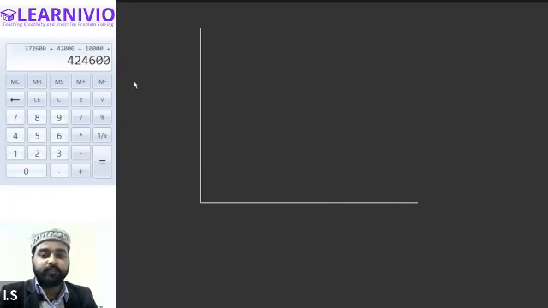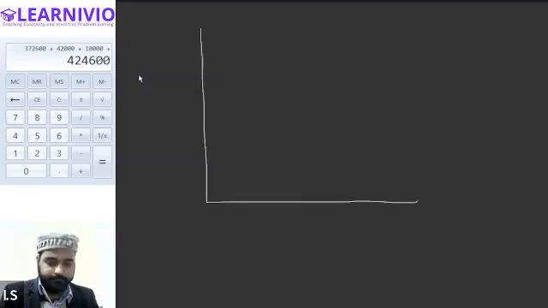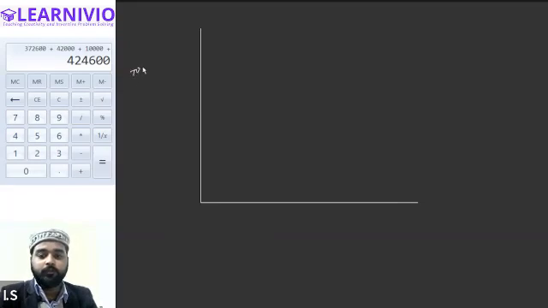On the y-axis, we will be taking the values of the total product and the marginal product.